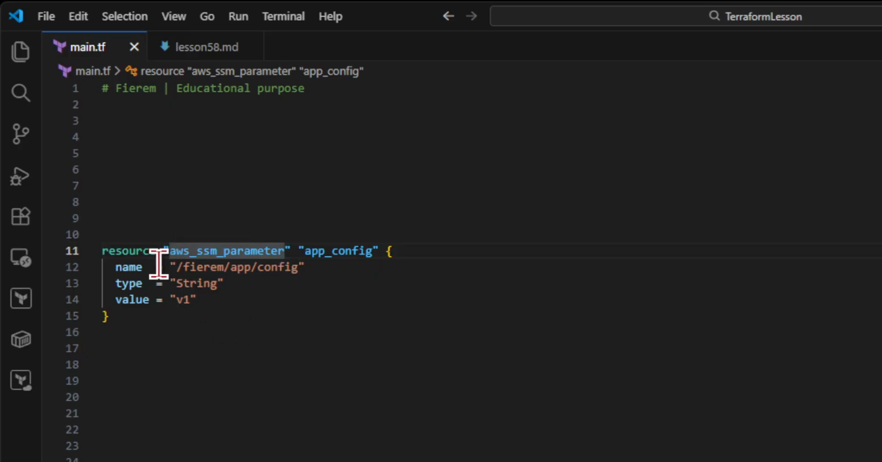SSM parameter name is a remote object's identity key. Changing name cannot mutate the existing parameter into a new named parameter. Terraform plans minus-plus because the only valid outcome is a new parameter object.